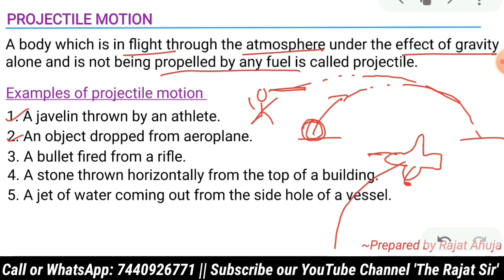Remember one thing, you might have heard in recent current affairs about the Rafale deal, that our Indian Air Force has bought a jet plane named Rafale. What is the purpose of Rafale? That it can drop a bomb or missile on the target.